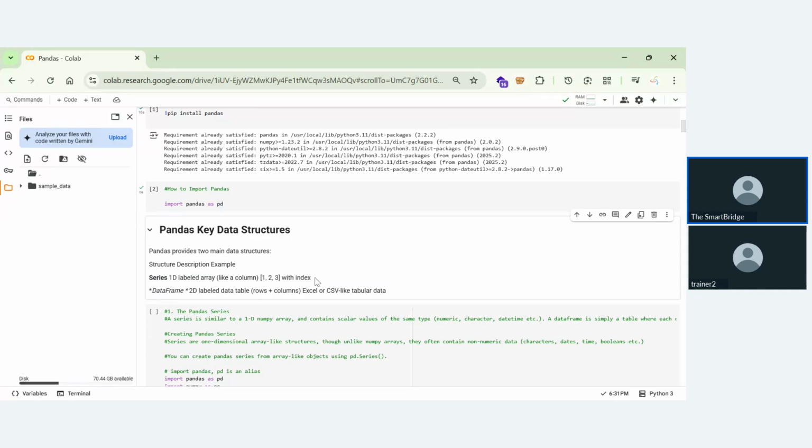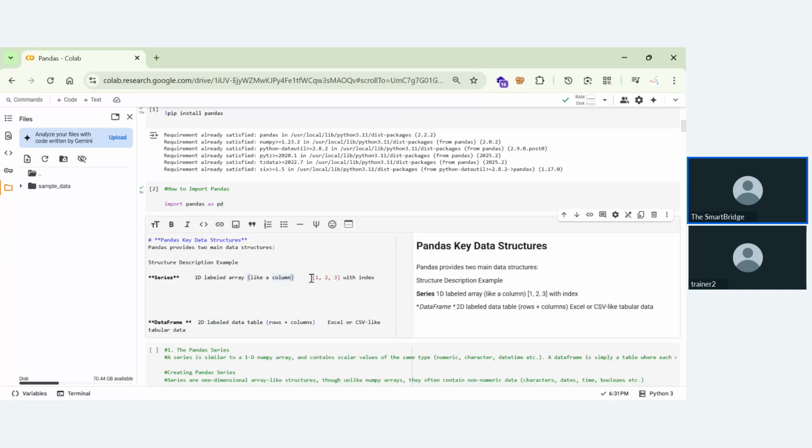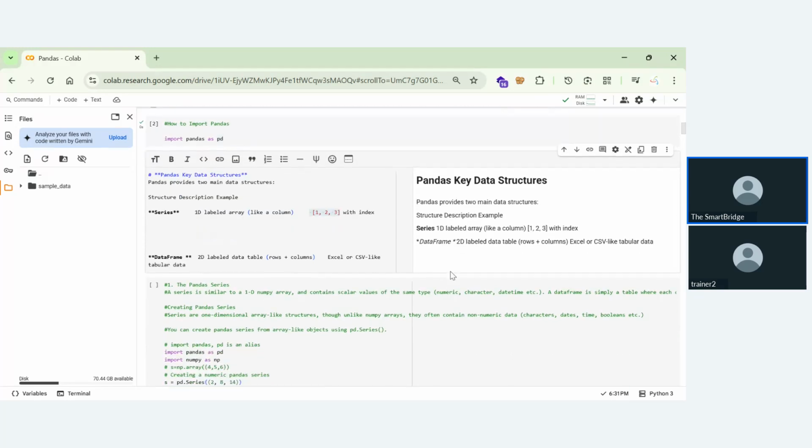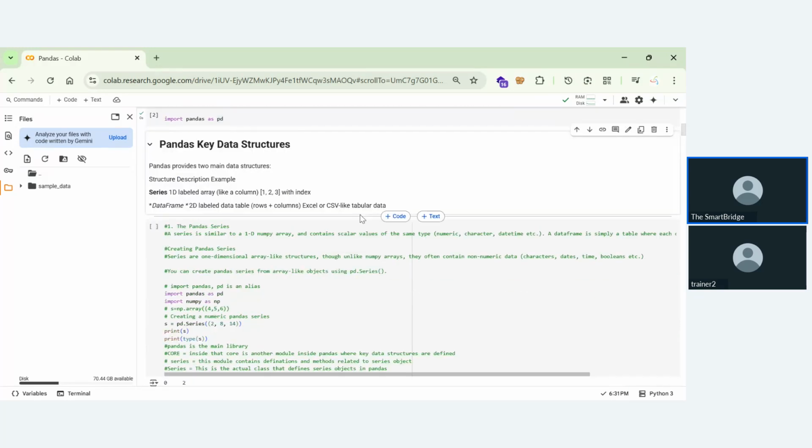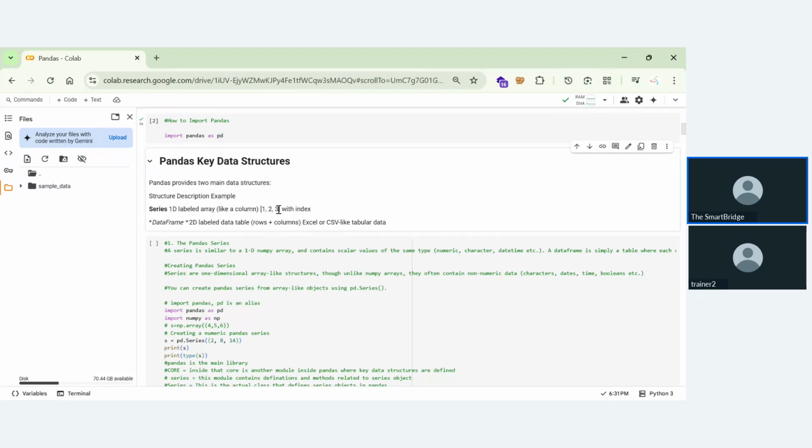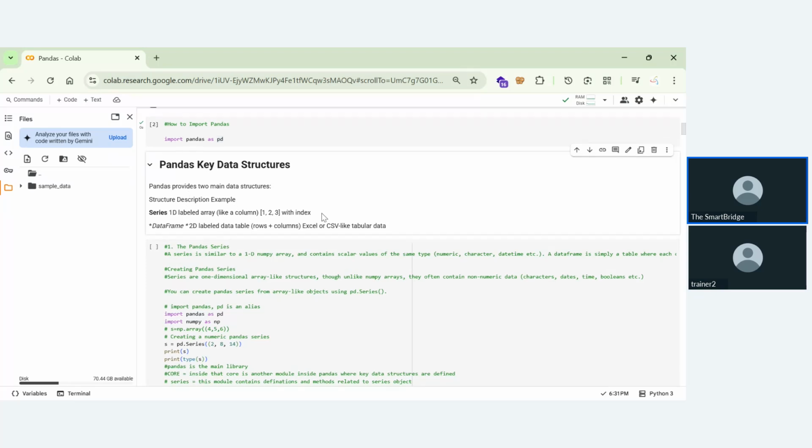Series is like a NumPy array. It is of a single dimension. If you see these numbers, 1, 2, 3, this represents a list or a tuple. So this is a 1D array. I hope you learned what a 1D array and a 2D array are with the help of the NumPy class. The files, Excel, CSV, and everything, we'll be working with the help of data frames.